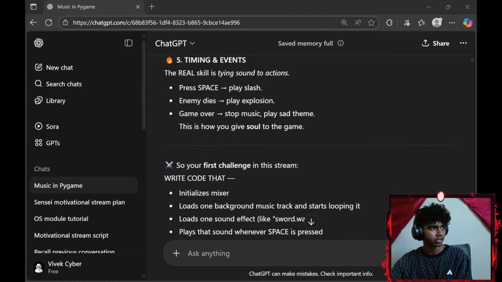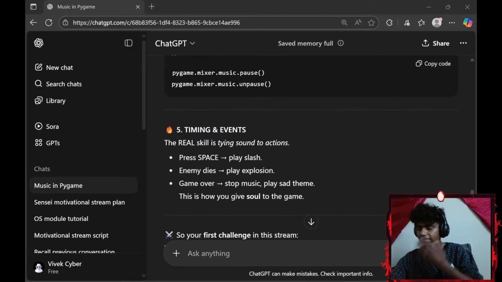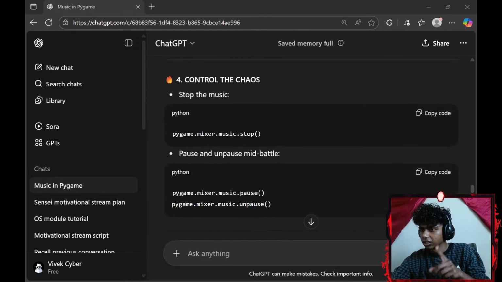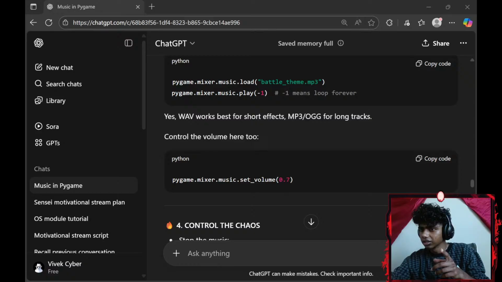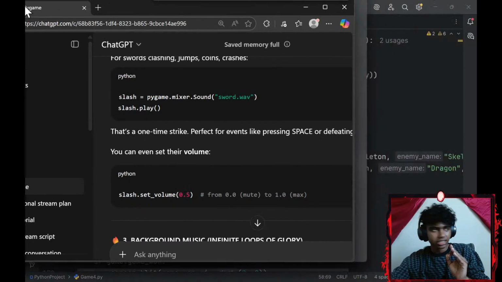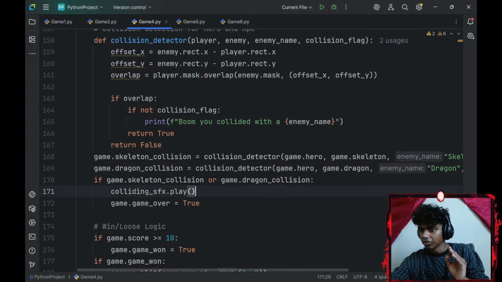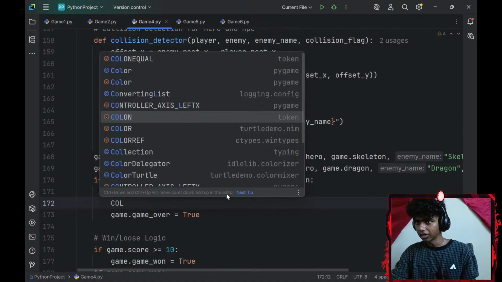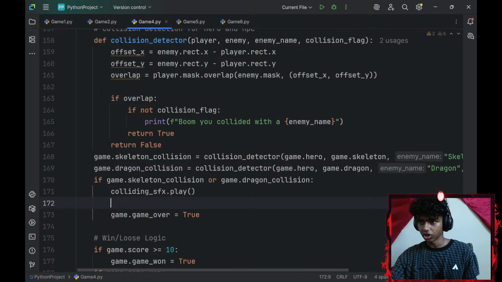Let's see, timing and event. That's on pause. Okay, pygame.mixer.music.set_volume, and one is .setVolume. I see.